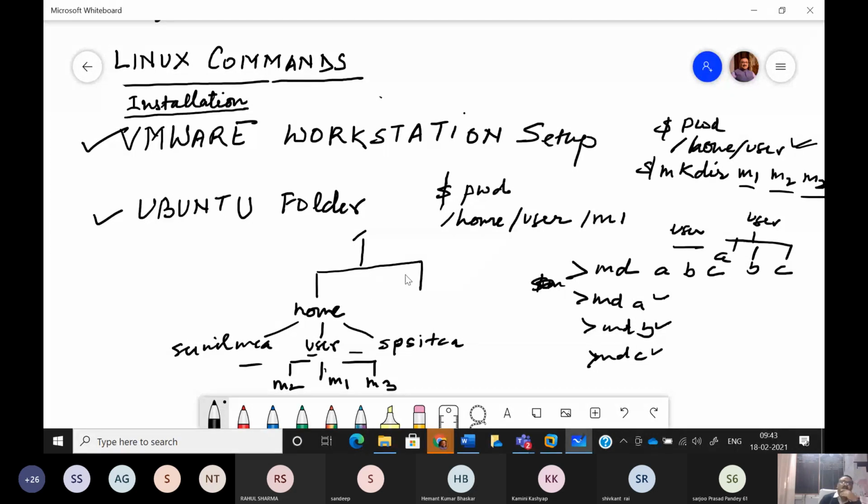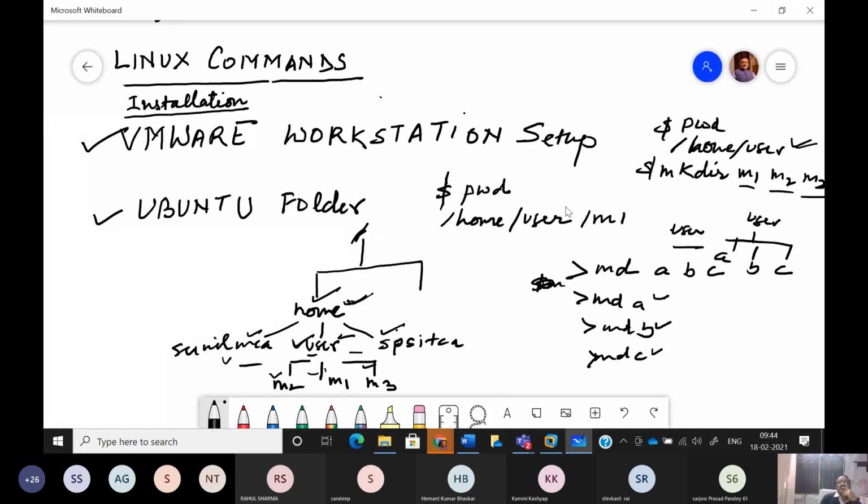तो अब अगर आप इस tree को देखें, तो we are terming this home as a parent of Sunil MCA, parent of user, parent of SPS ITCA. So this is called home directory, and this is subdirectory. This is also a subdirectory. This is also a subdirectory. ठीक है? ऐसे यूजर के अंदर M1, M2, M3, these are the subdirectories, and for all these subdirectories, which is the home directory? User. And which is the home directory of user? It is home only. And which is the home directory for home? It was root only. तो ये जो खाली स्लैश आपको दिखाई दे रहा, this is the root.